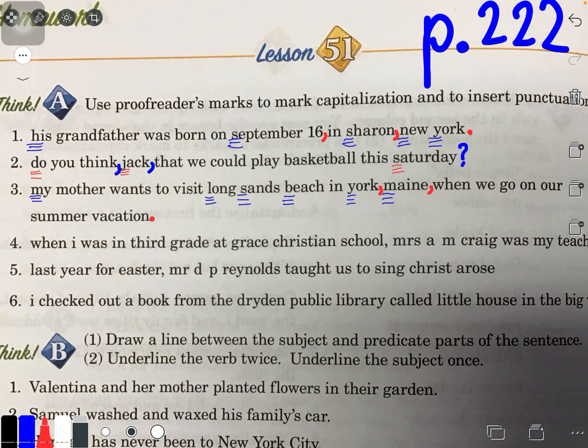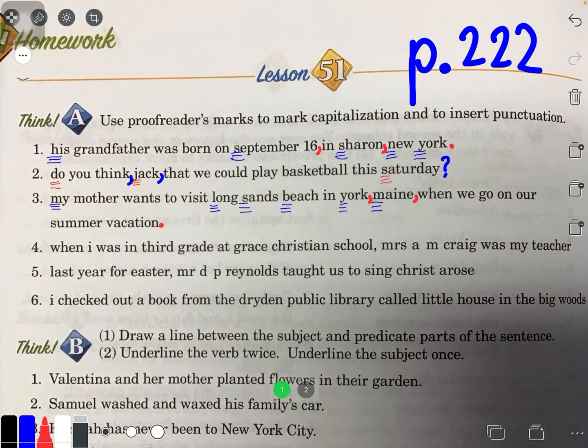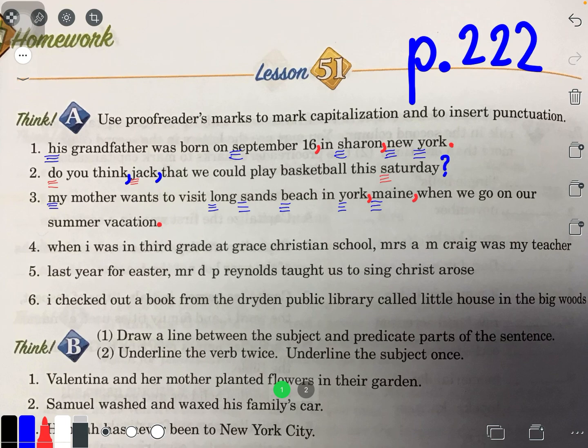All right. Next one, I'll use red. When I was in third grade at Grace Christian School, Mrs. A.M. Craig was my teacher. Okay, now here it should look funny that the I is not capitalized. So I'm going to capitalize the I as well as the W in when because it's at the beginning of a sentence. Third grade doesn't need to be capitalized because it's not like a special grade.